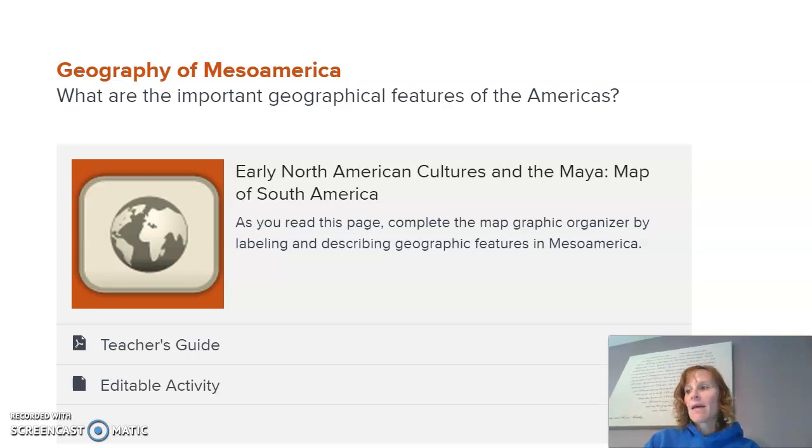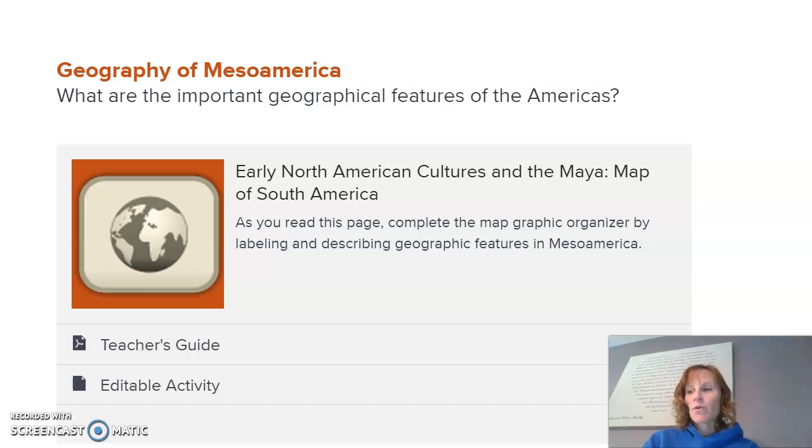Our continents are Asia, Africa, North America, South America, Antarctica, Europe, and Australia. Climate. A climate is the average weather condition. So when we talk about the climate, we're talking about what is the average weather like. Diverse. Diverse just means different. If something's diverse, then there's a lot of differences, which is a good thing.